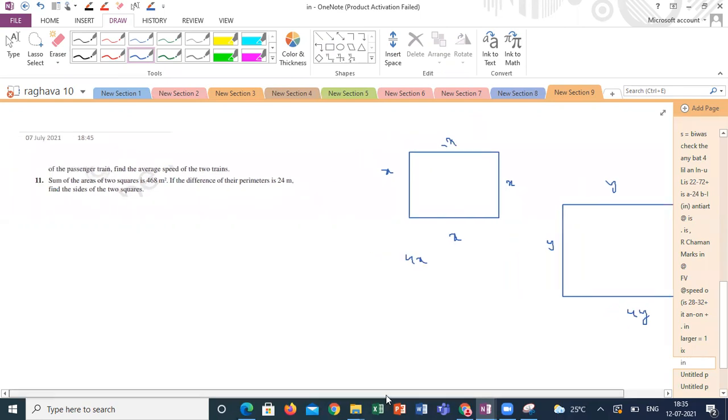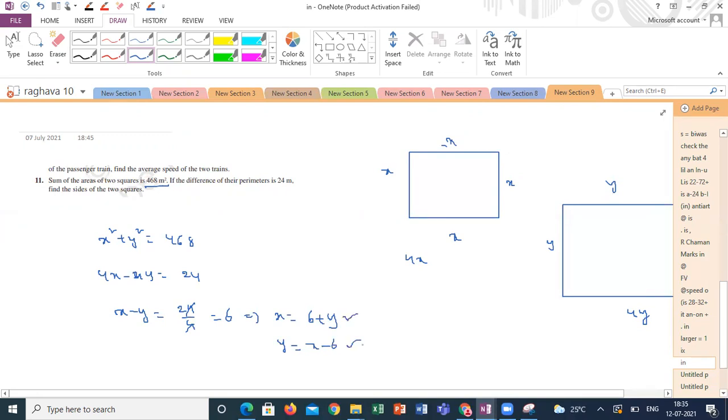So what is the given data? The sum of the areas of the two squares is 468: x square plus y square is equal to 468. The difference of their perimeters is 24, so 4x minus 4y is 24. From here, x minus y is equal to 24 by 4, which is 6. So x is equal to 6 plus y, or y is equal to x minus 6.